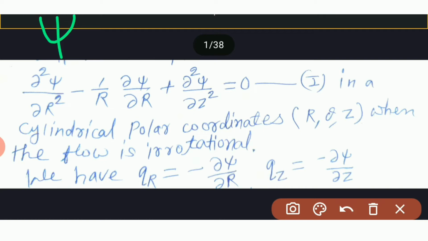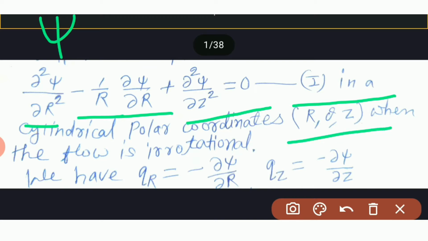That equation is ∂²ψ/∂r² minus (1/r) ∂ψ/∂r plus ∂²ψ/∂z² is equal to 0. Suppose this is equation first. This linear second order partial differential equation first is in cylindrical polar coordinates r, theta, z when the flow is irrotational.